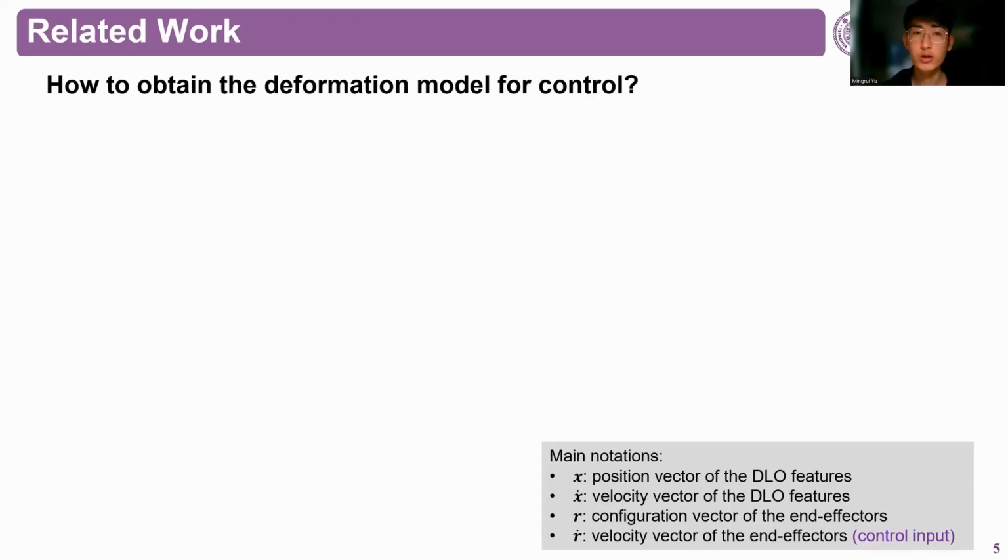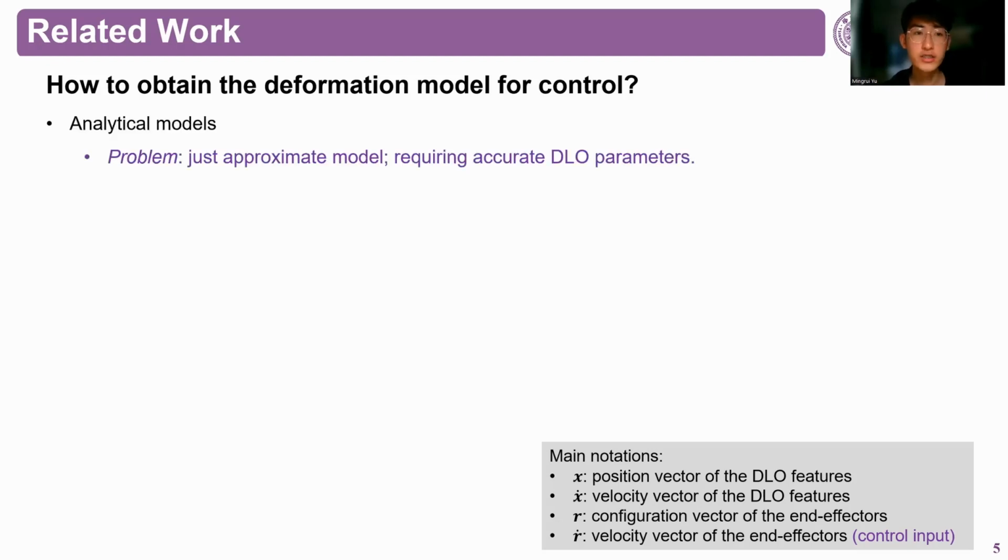The previous methods to obtain the deformation model can be summarized as follows. First, using analytical models. However, they are just approximate models and require accurate DLO parameters. As a result, data-driven methods are more practical. They can be further divided into offline and online methods.